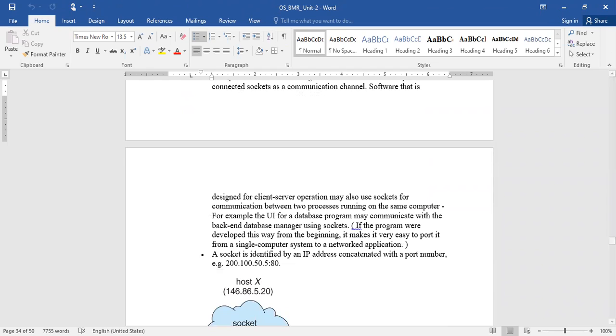So for example, suppose you have a user interface, like a CoWIN registration application. From today onwards, all of us have to register on the CoWIN website for getting the vaccination schedule. You open that particular UI, enter your mobile number, and click on the get OTP button for the registration process. If you receive the OTP, you can enter it so that it will open another page. So in all these cases, what happens?